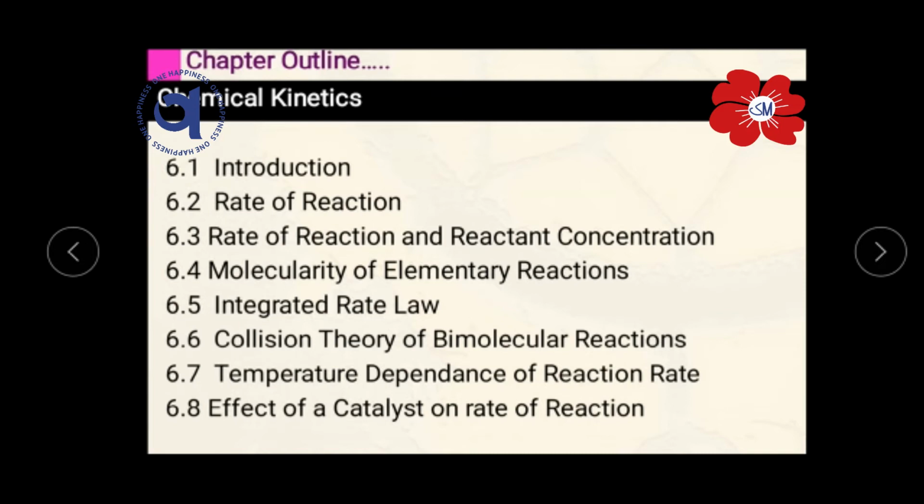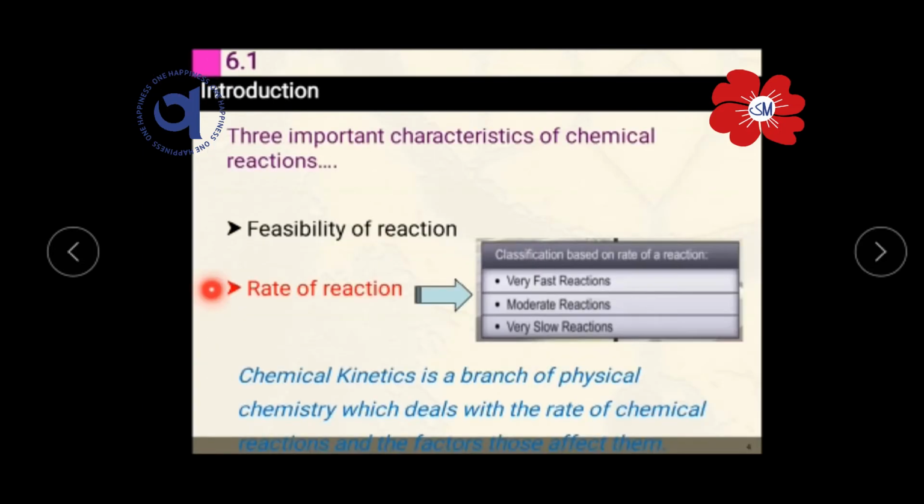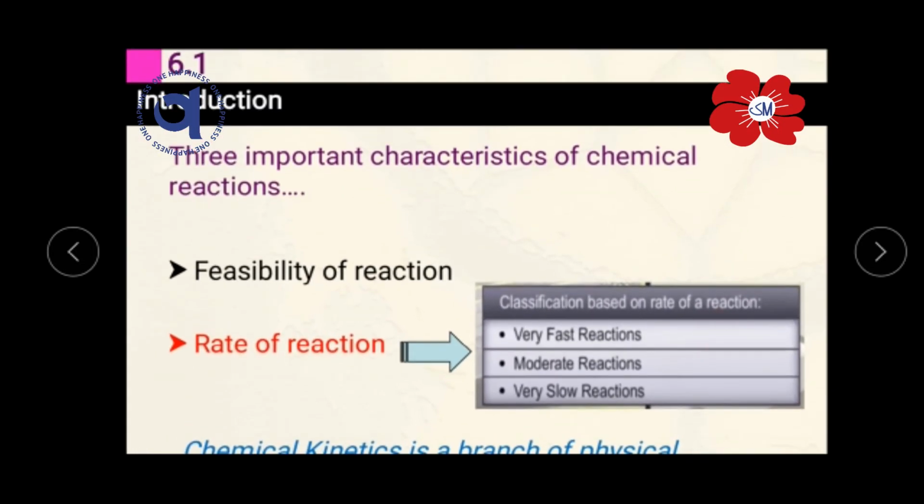Okay, so let's talk about the introduction part. As all of you know, we have heard this term, chemical kinetics. What is the meaning of kinetics here? The meaning of kinetics is totally related to the motion of the particles. And we know that all chemical substances are made up of very small particles. It means how the movement occurs, or how the particles move during the chemical combination, during the chemical reactions.